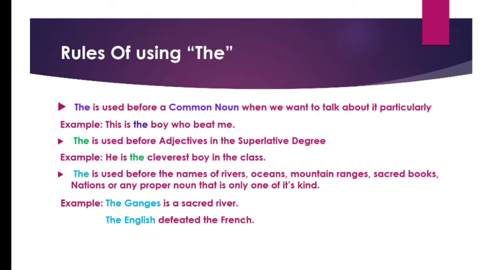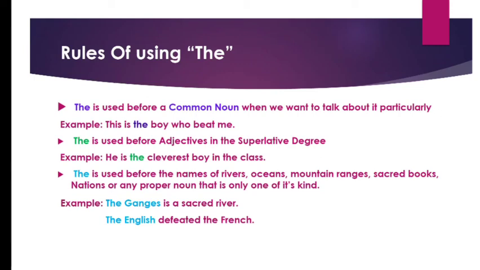Alright. Next one. Rules of using the. The is used before a common noun when we want to talk about it particularly. Example: this is the boy who beat me. So, this is the particular boy who beat me. No one else. This is the particular boy. Boy is a common noun here, but we are using the in front of it to talk about a particular person. The is used before adjectives in superlative degree. Like, he is the cleverest boy in the class. This is an adjective. It describes the boy. So, he is the only boy who is clever in the class. That is why we have used the in front of cleverest.